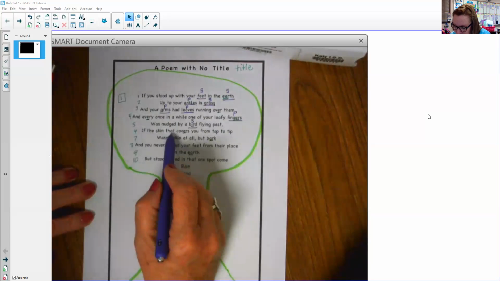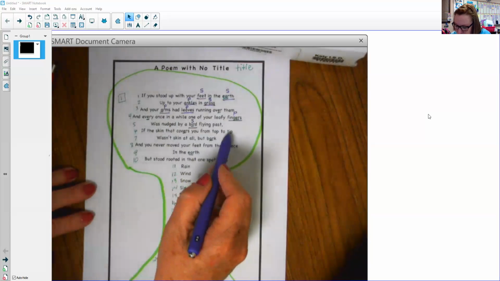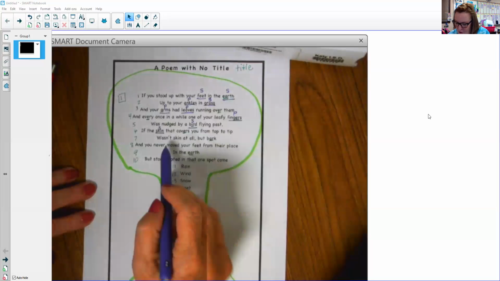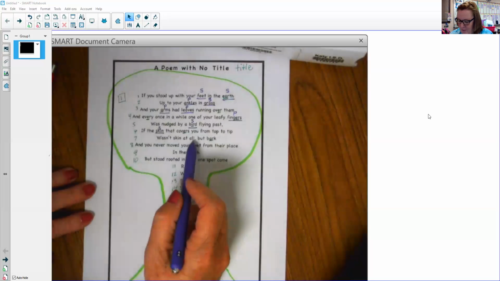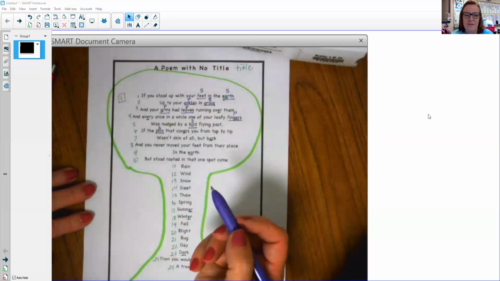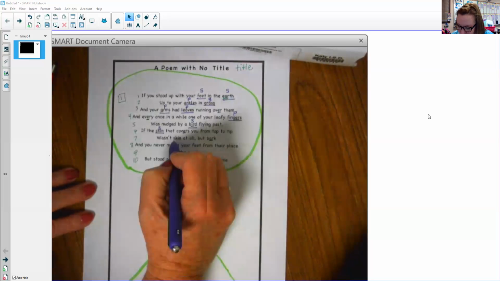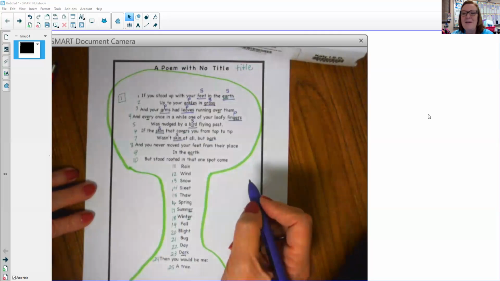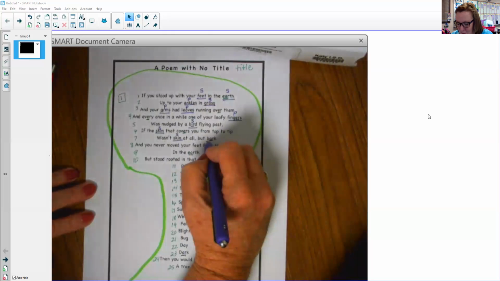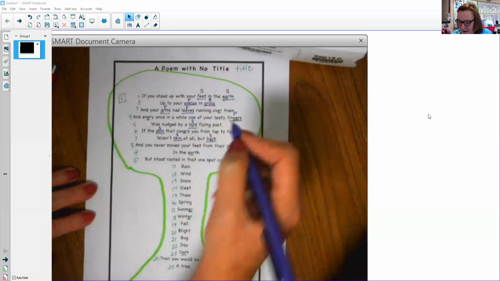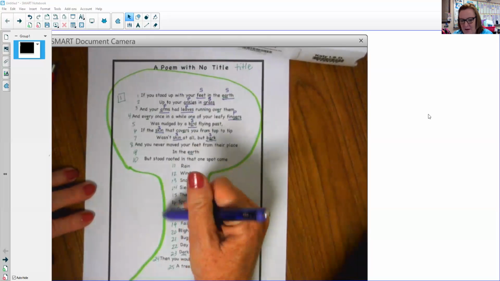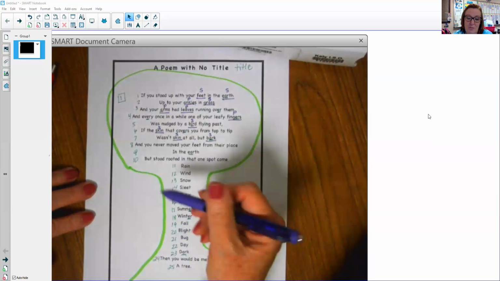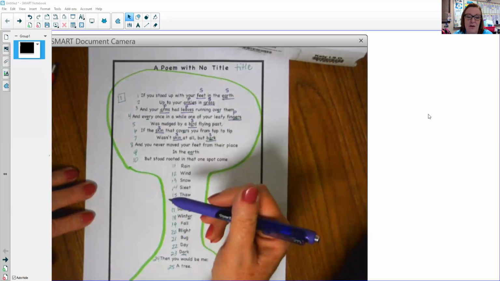If the skin that covers you from top to tip, so skin, and that's singular, wasn't skin at all but bark. There's two there. Can you find those two nouns? You're right. You already knew skin because that was up here, and that's singular. What's the other one? Bark. You're exactly right. So bark is also singular. And this is the covering of the tree. It's usually about here. Bark is a multiple meaning word. That bark could be on the tree or it could be a dog's bark.